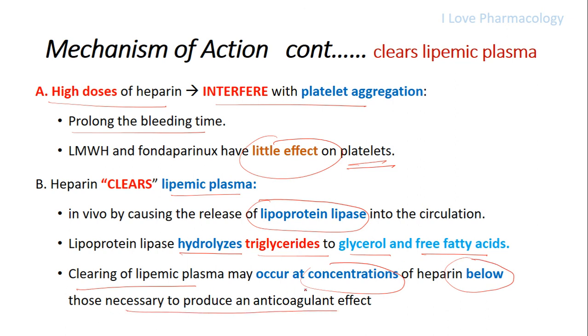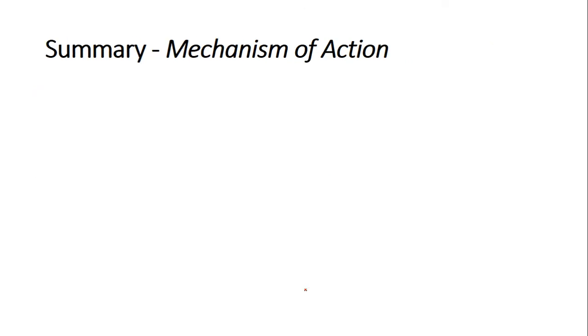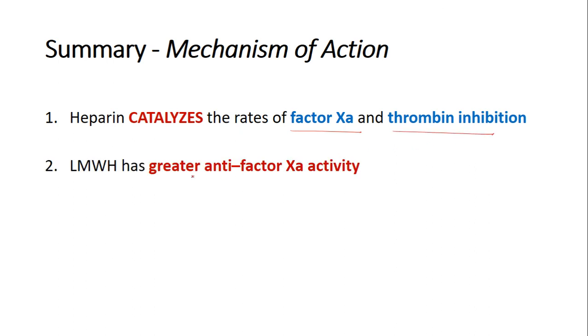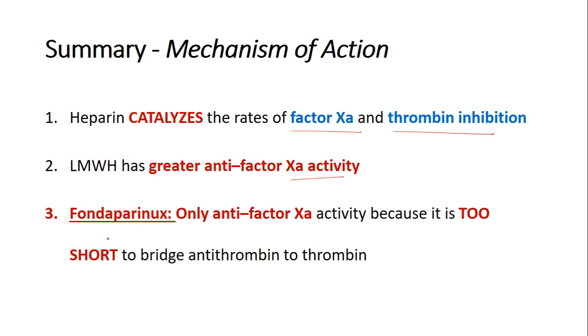So coming to the summary of all three mechanisms of action, heparin will mainly catalyze the rate of factor 10A as well as thrombin inhibition, whereas low molecular weight heparin has greater anti-factor 10A activity than anti-factor 2A activity, whereas fondaparinux has only anti-factor 10A activity because of its too short molecule to bridge between antithrombin and thrombin.